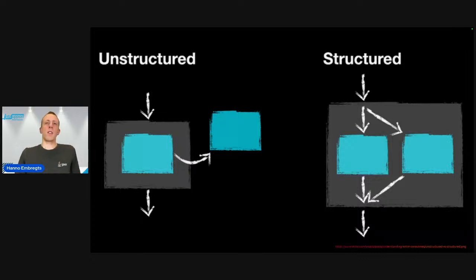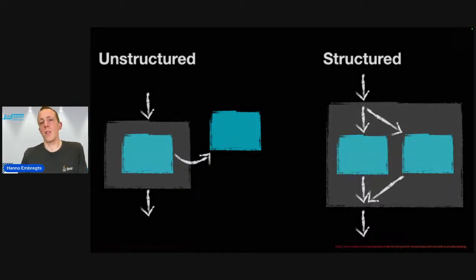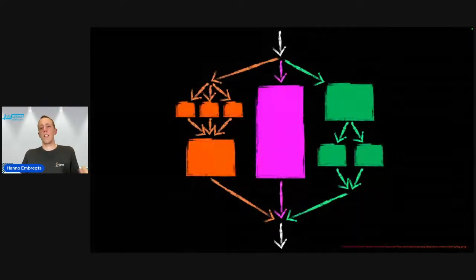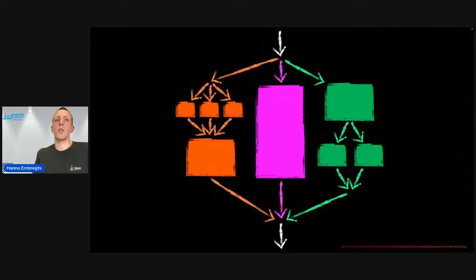All the subtasks must complete before the main task continues. And it doesn't have to be a simple hierarchy. It can also be more complicated like this, as long as each task has clear entry points and exit points. You can actually create a tree of threads here using parent-child relationships.